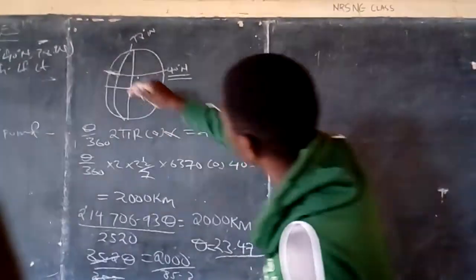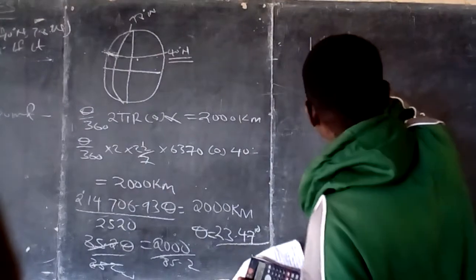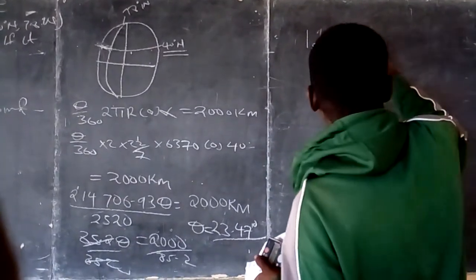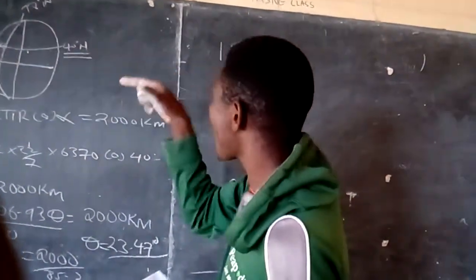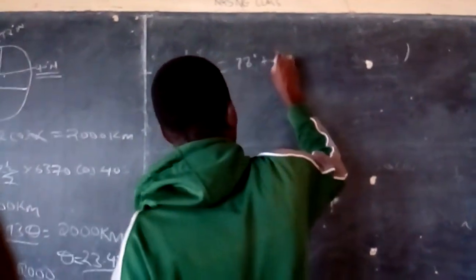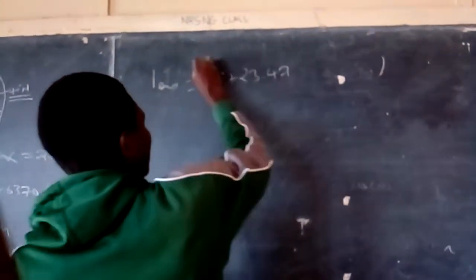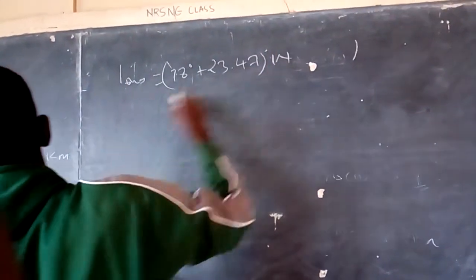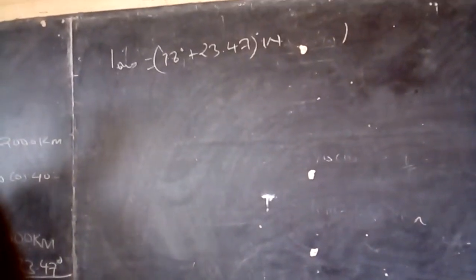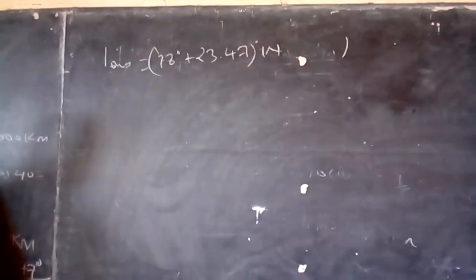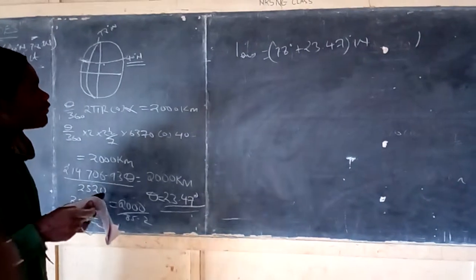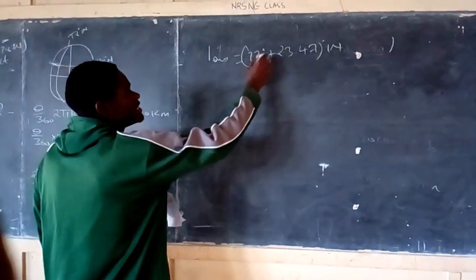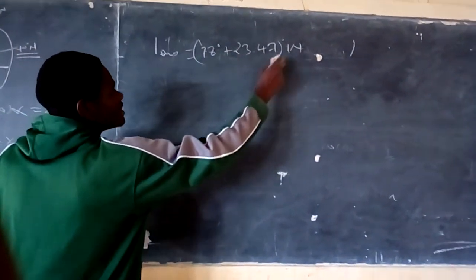That means to get this longitude, the longitude of that position will be 78 degrees plus 23.47 degrees west. It continues to go west, that is, we add them.